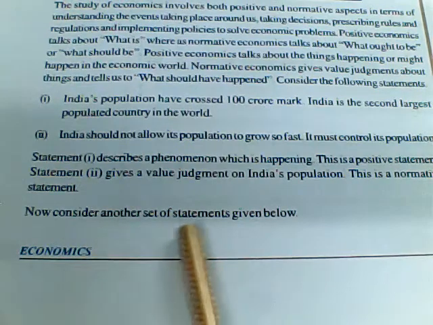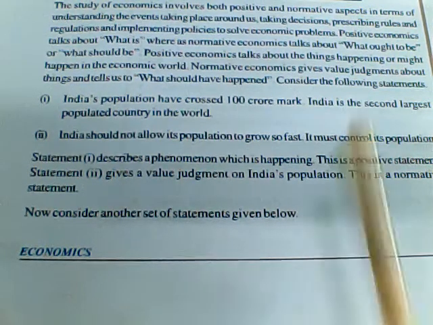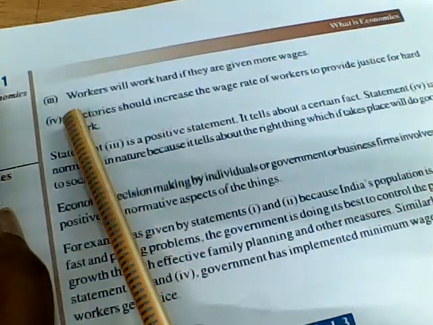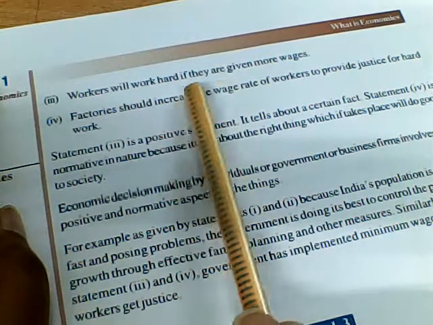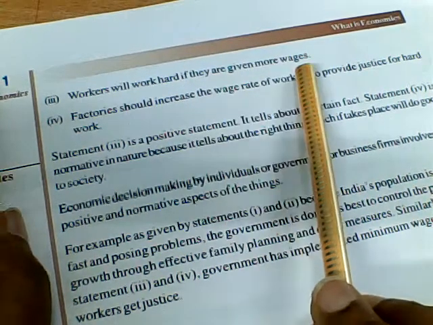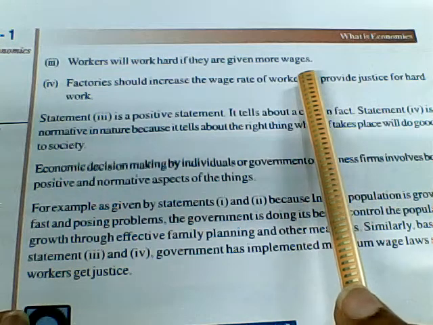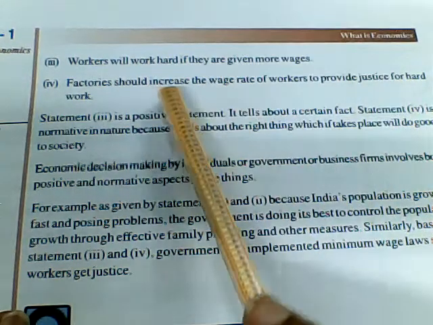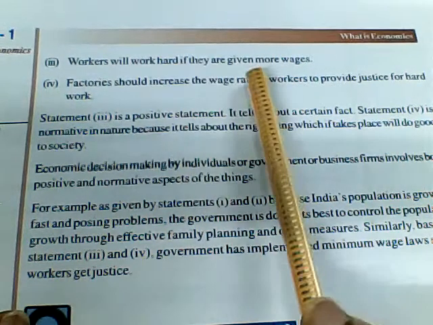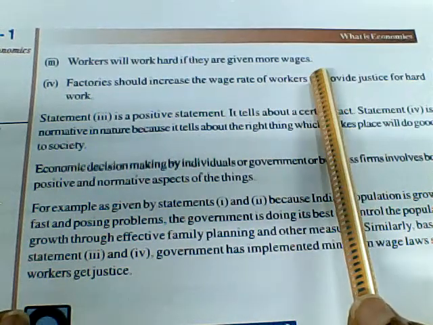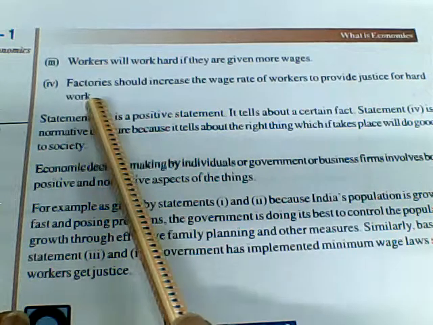Now consider another set of statements given below. Let us read what are the second set of statements. The third one is: workers will work hard if they are given more wages. So here we see that if we want good work from the workers, they have to work hard, if we give them good money for their hard work.